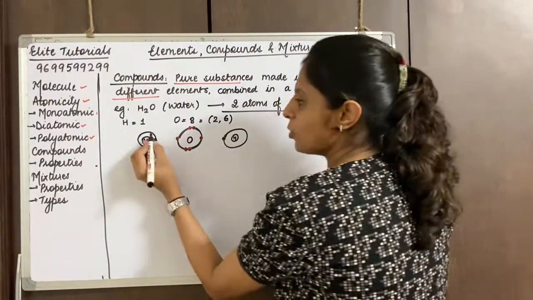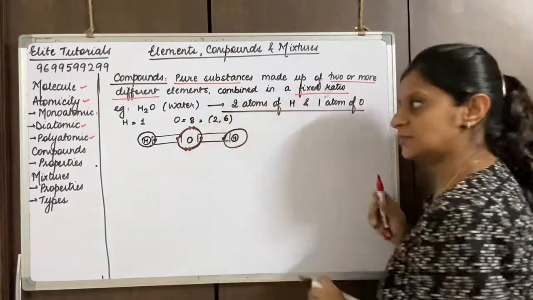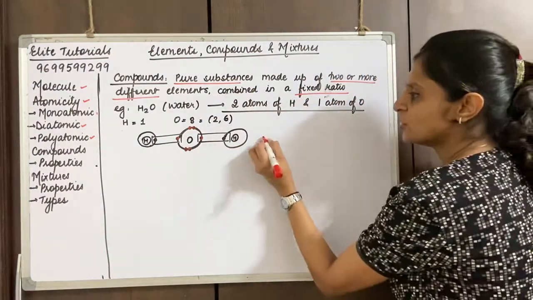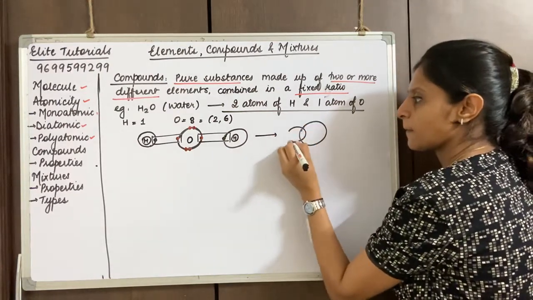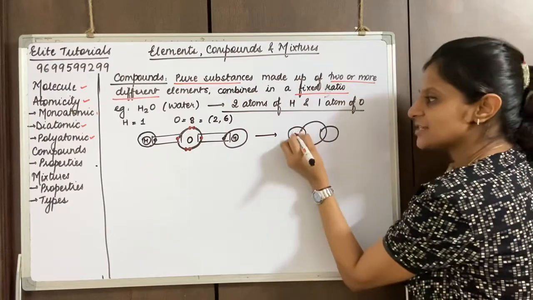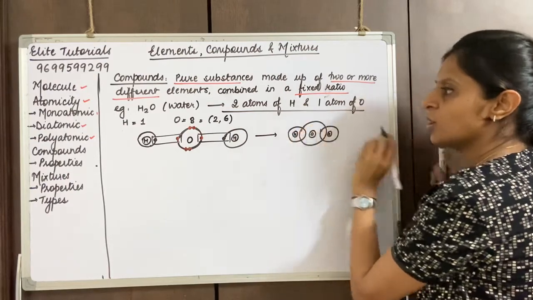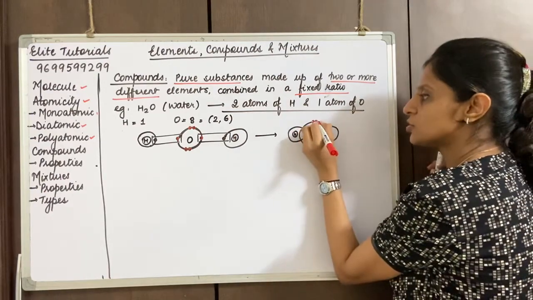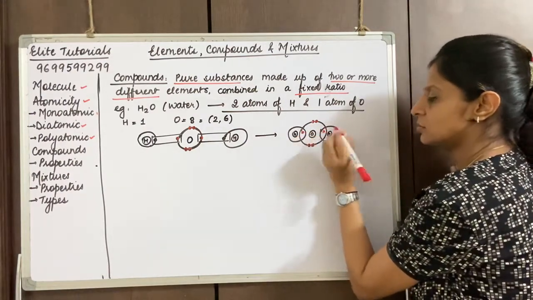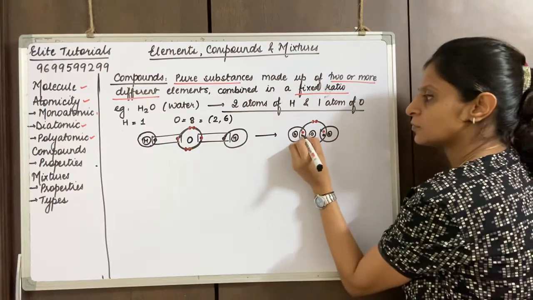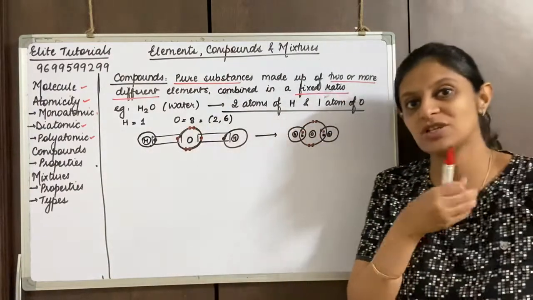Now hydrogen and oxygen combine, forming something like this. This is the structure of the water molecule: 2 hydrogens and 1 oxygen. Don't worry, this is covered in much more detail next year. You just need to remember this structure.